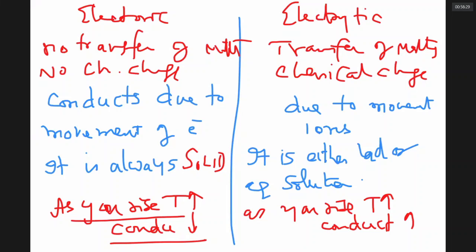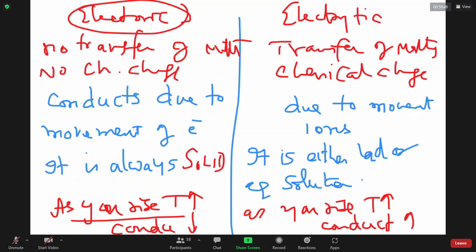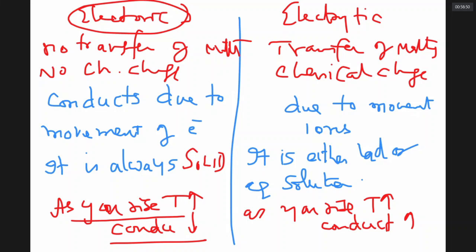Unfortunately, in electronic conductors, if you are raising the temperature, electrons get a random movement. They don't go in one direction. They get distracted from the path where they are supposed to go. Due to randomization in the motion of electrons, their flow in one direction is hampered, because of which they become poor conductors. So copper at room temperature is a better conductor than copper at 100 degrees centigrade.